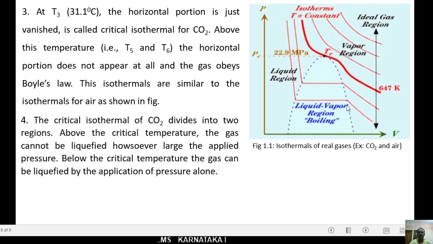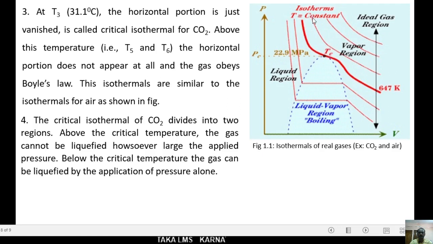The critical isothermal of carbon dioxide divides into two regions. Above the critical temperature Tc, the gas cannot be liquefied.